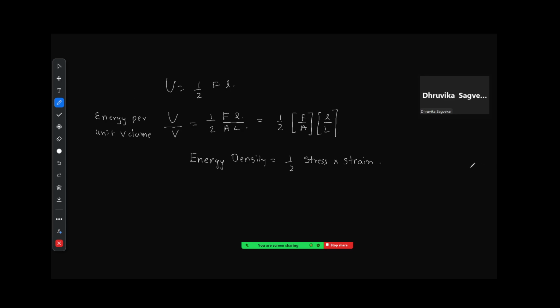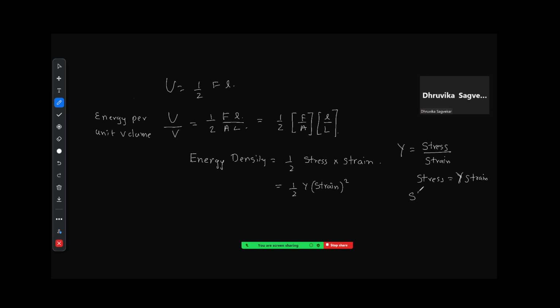Is it clear? Now, remember what was Y equal to? It is equal to stress upon strain, correct? So stress could be written as Y into strain. On substituting, this will become half into Y into strain the whole square.